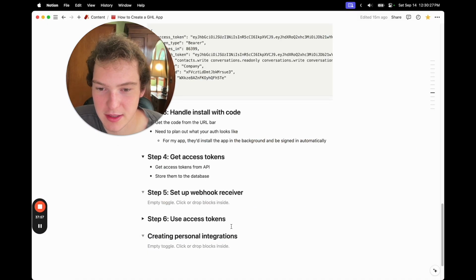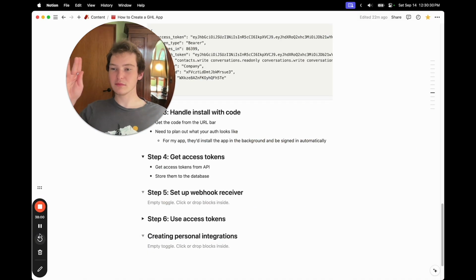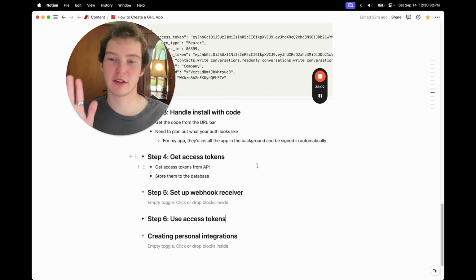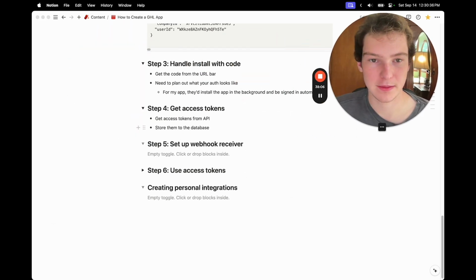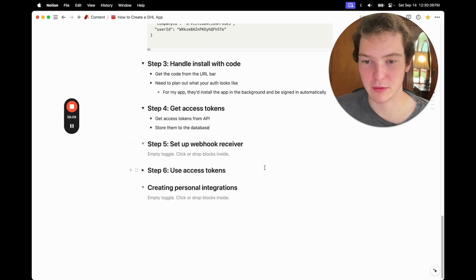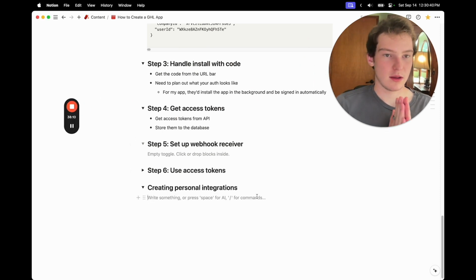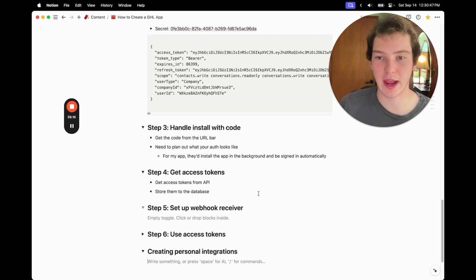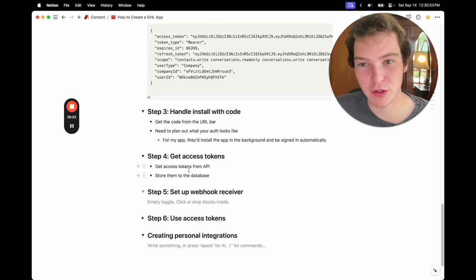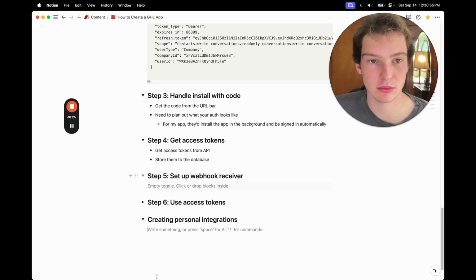Let me see what else. So this video is way longer than I thought it would be. This is my longest video ever. And I'm getting pretty tired from talking. But that is the hard part of creating an app. It's getting the install, getting the access token, knowing how to refresh it, all this stuff. There's an easier way to do things though if you just want to create a personal integration.